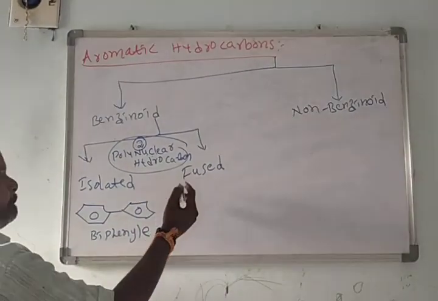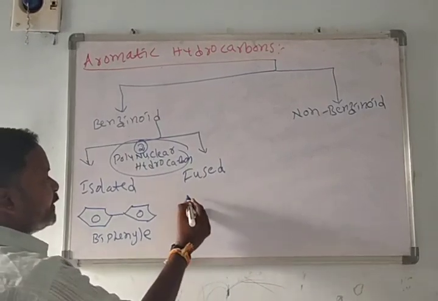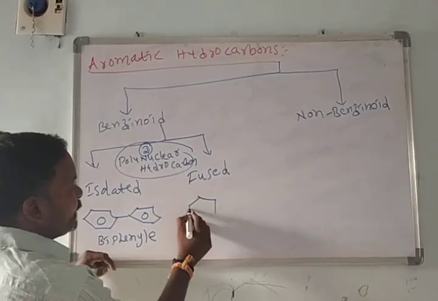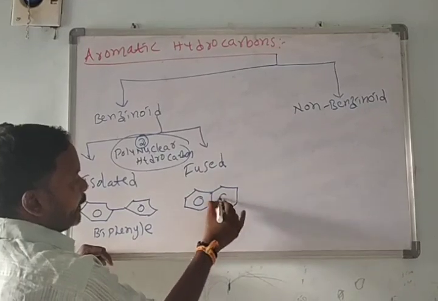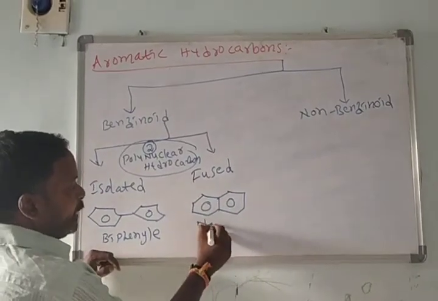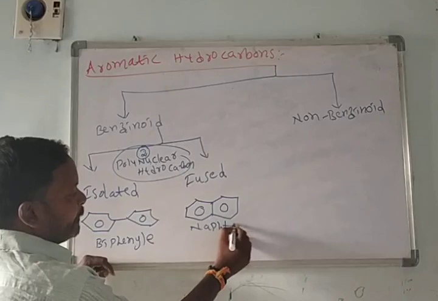Here fused means the rings are condensed together, sharing two common carbon atoms. This is called naphthalene.